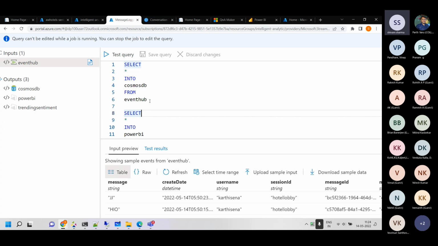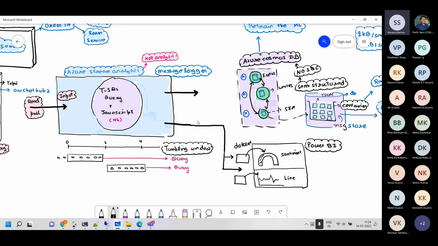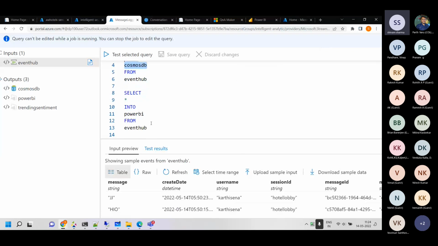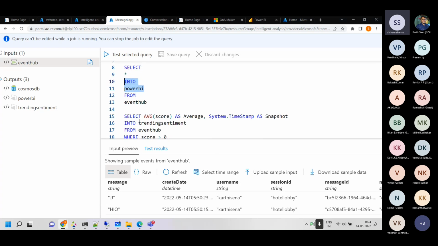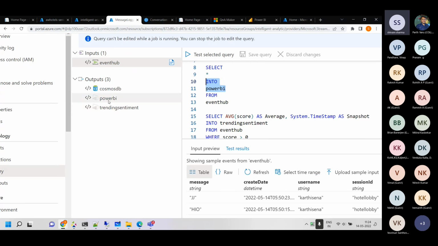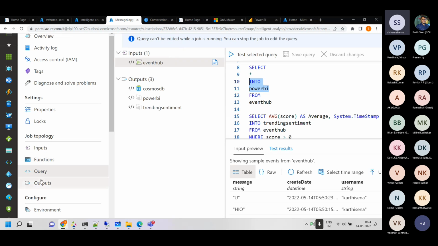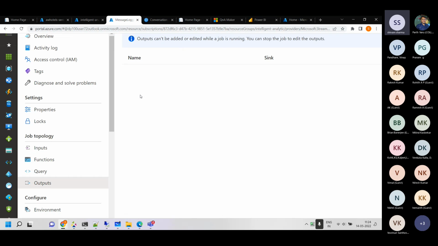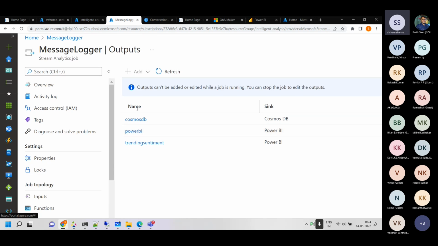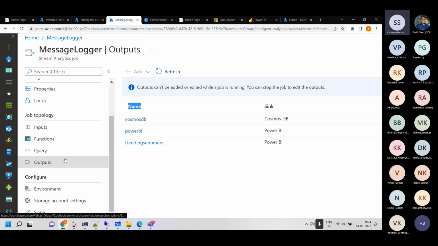Now check this. Data is coming from Event Hub and we are writing into Cosmos DB. That's the first arrow, the top arrow. The second arrow takes the data from Event Hub, from the bottom, and writes into Power BI. That Power BI is the Power BI data set, the name we have given in the output section. It's not really representing Power BI, it's representing the name we have given in the output section.